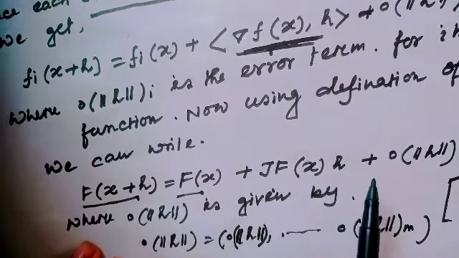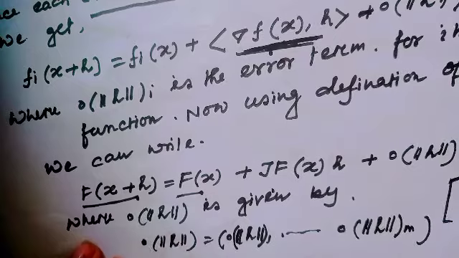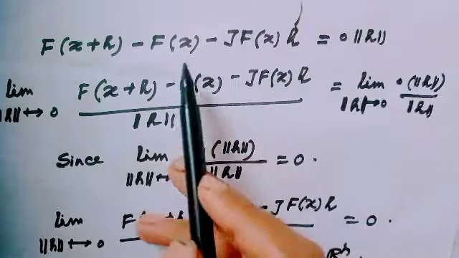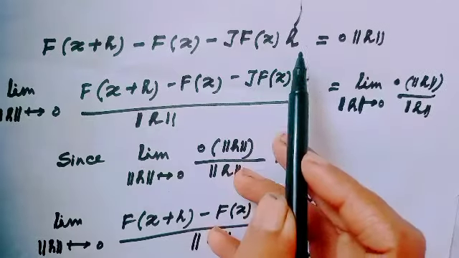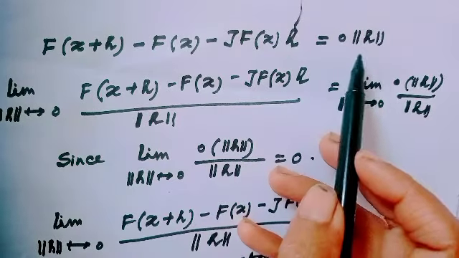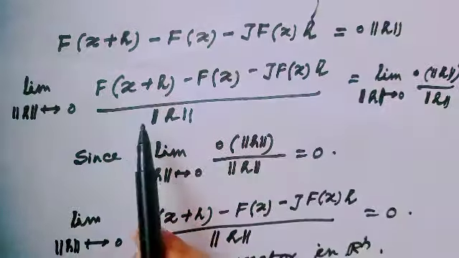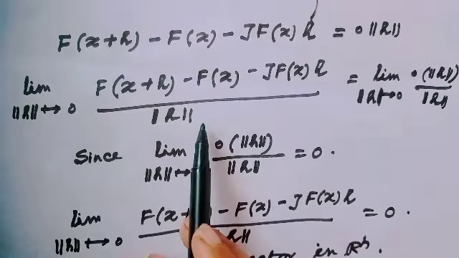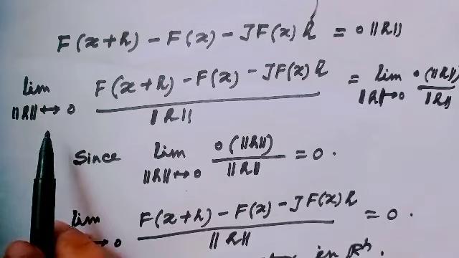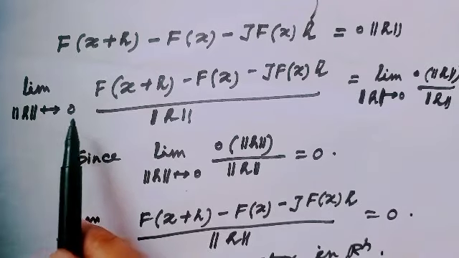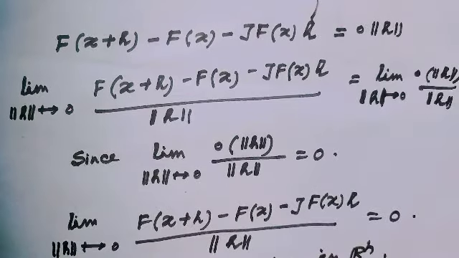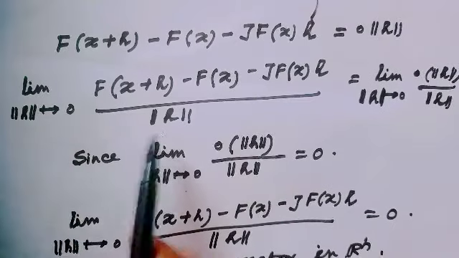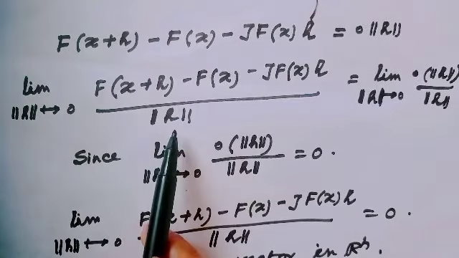If we move it to the right hand side, then this equation would be capital F of x plus s minus capital F of x minus the Jacobian of F at x times small s equal to order of norm of s. If we divide both sides by norm of s and apply the limit as norm of s tends to 0, note that I divide by norm of s because here the function is a vector valued function.